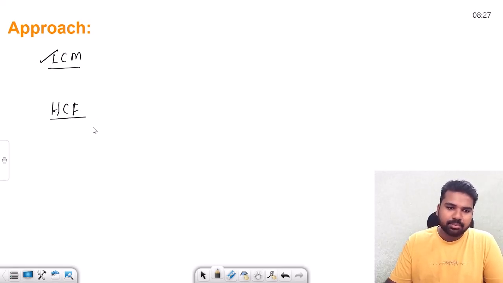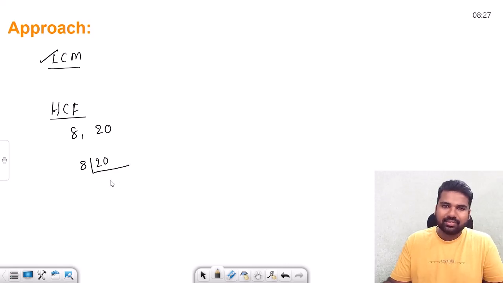HCF is simple. If any two numbers are given, let's say 8 and 20, the small number we take as the divider, and then the big number we continue to divide. 8 2s are 16, so 2 times, and the remainder will be 4. Now you take this 4 as the new divider and 8, and again 4 2s are 8.